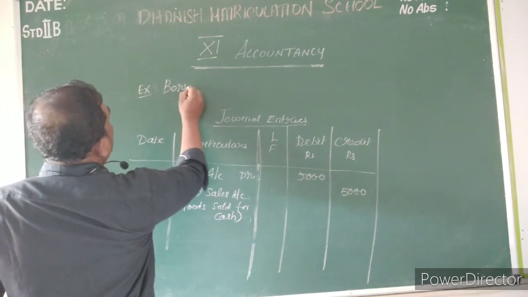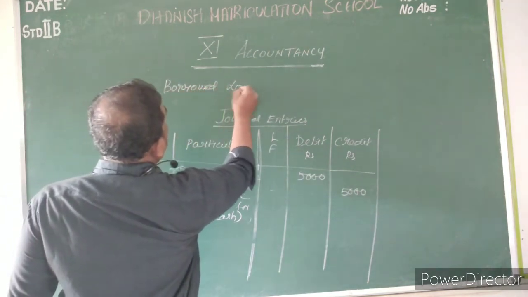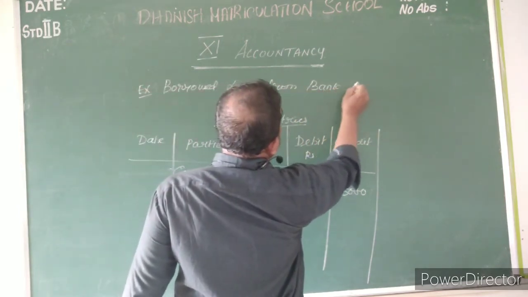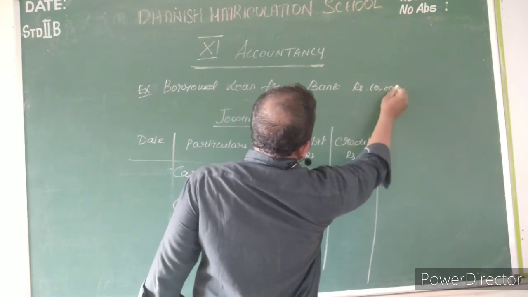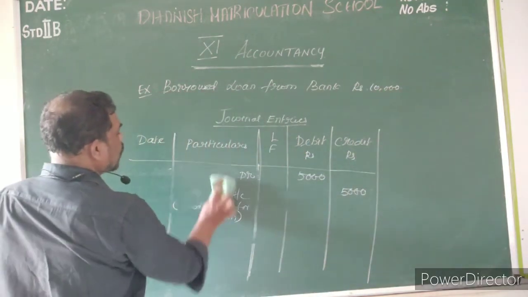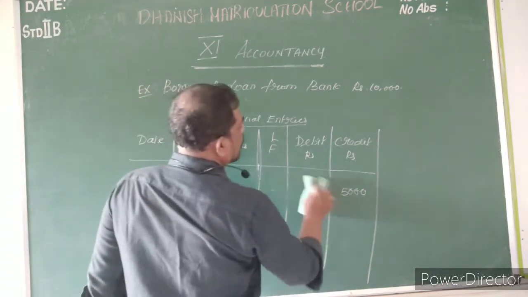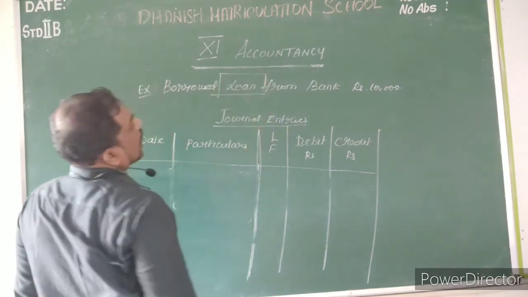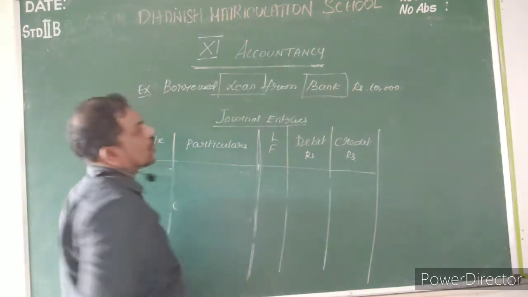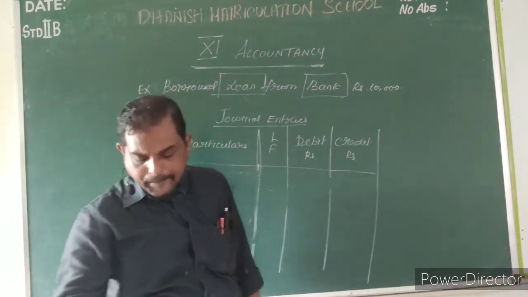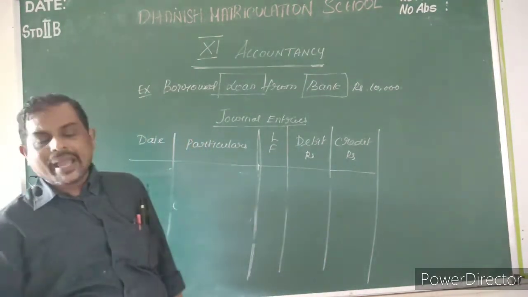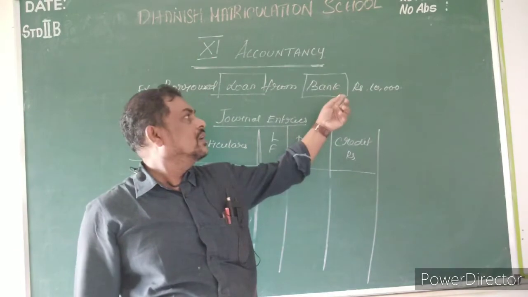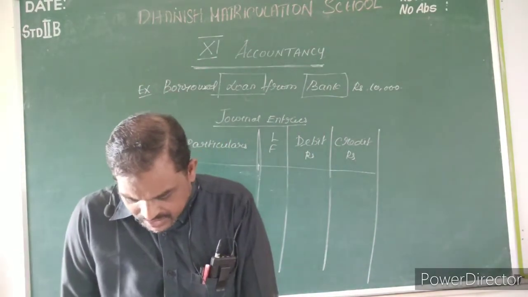So, borrowed loan from bank, rupees 10,000. Here, loan is one word and bank is another account. There are two accounts. Okay, bank loan is one account, and another account is what? Bank account. Okay, listen here.